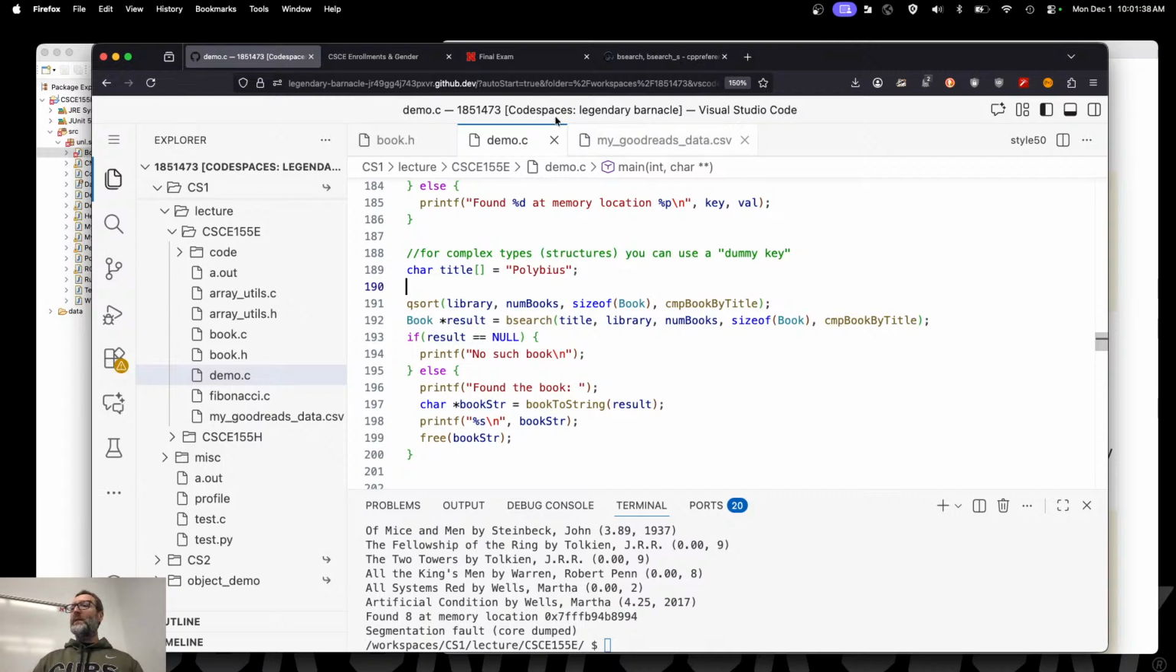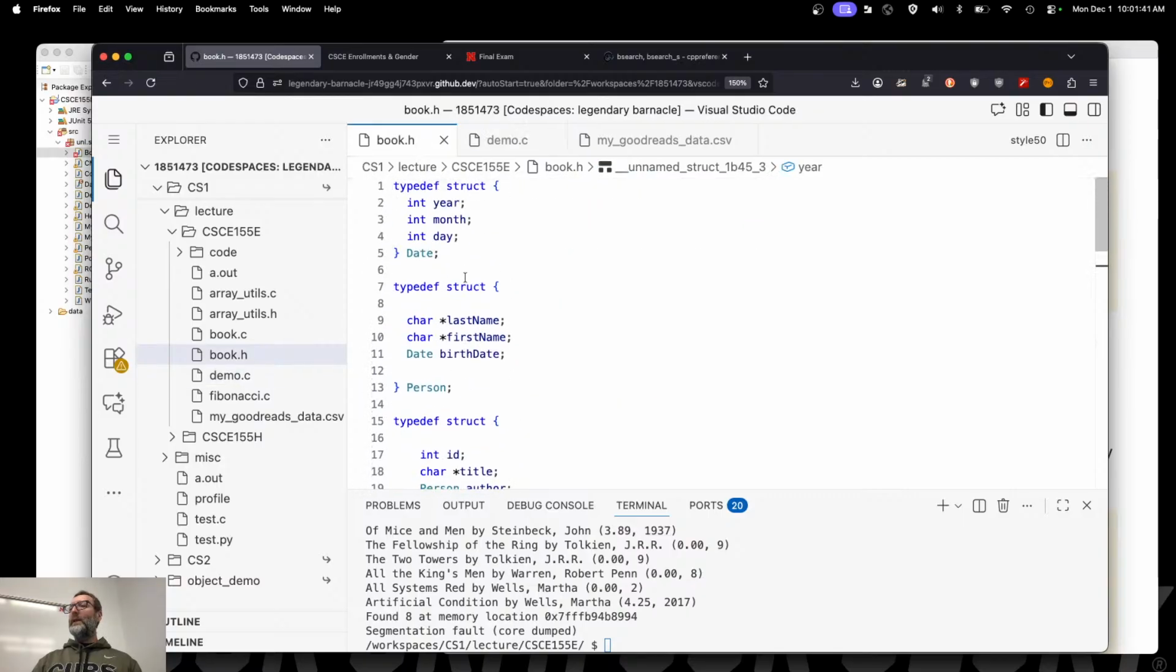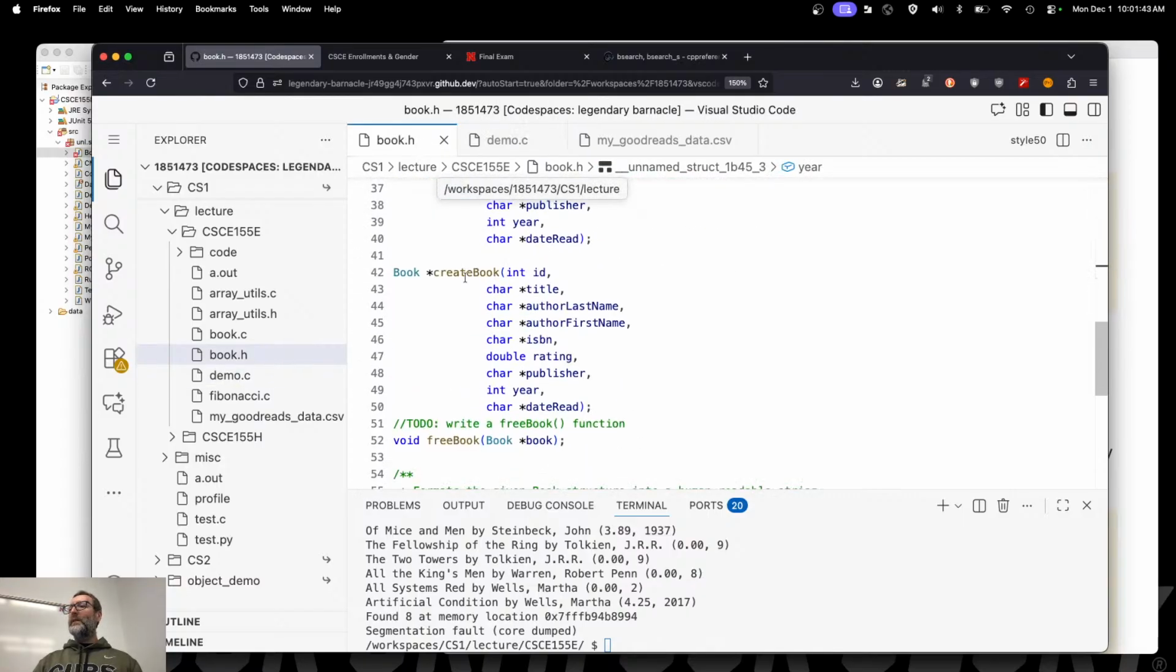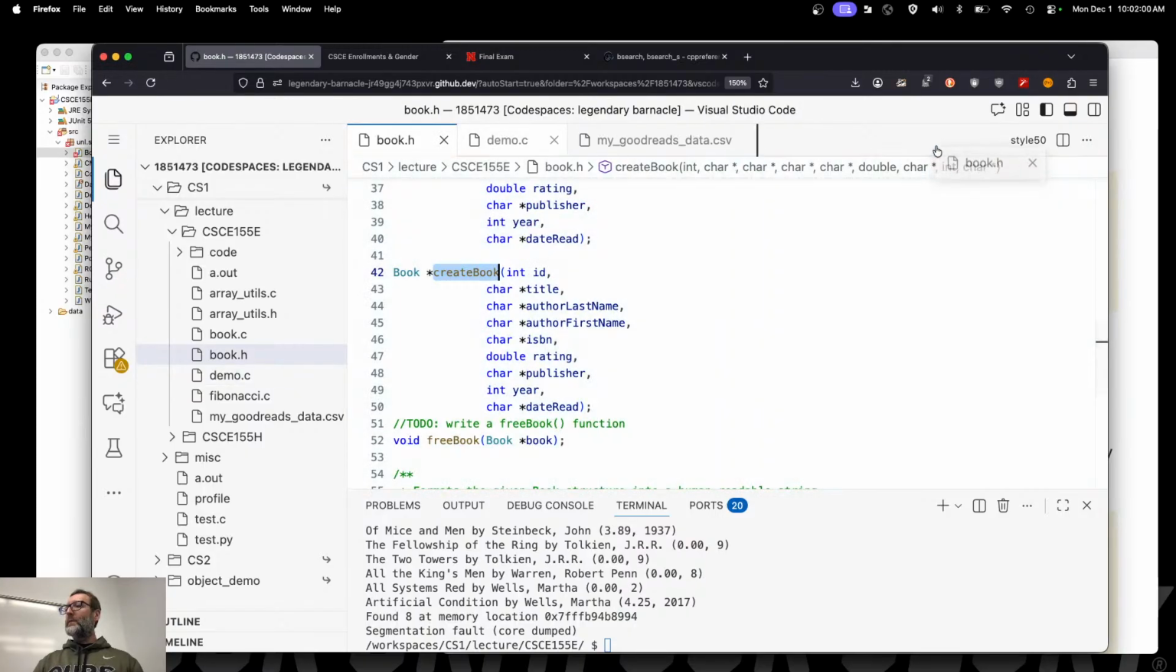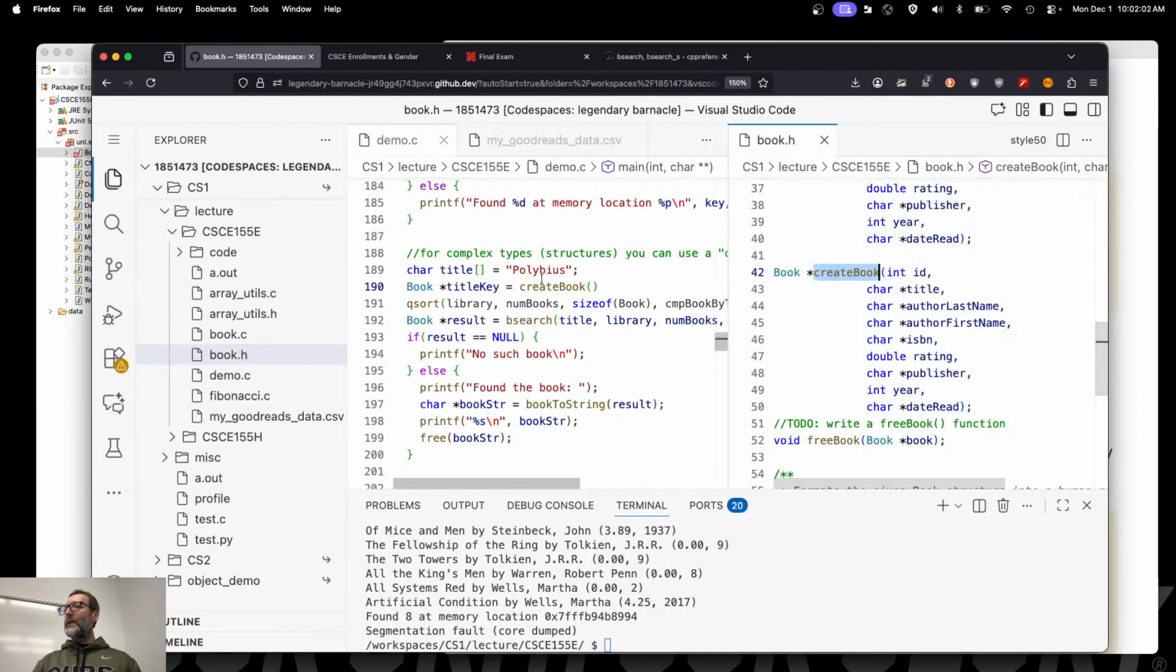Do I have something to do that? Do I have a create book function? Yes, I do. Right? All right, so let's go ahead and create a book key. Book star title key is what I'll call it, is equal to create book. Now, what were the things that I have to pass in? Let me go ahead and dual screen this over here so that I can look at it. All right, there we go. Create book. Well, it requires an ID. Do I know the ID? Nope. It doesn't matter. Just go ahead and give it a dummy ID, 0.